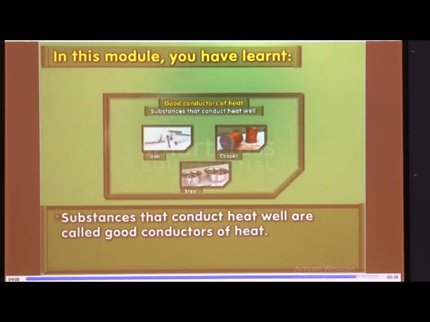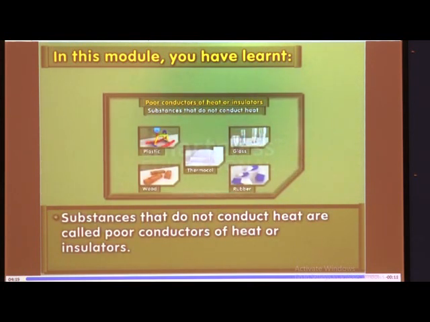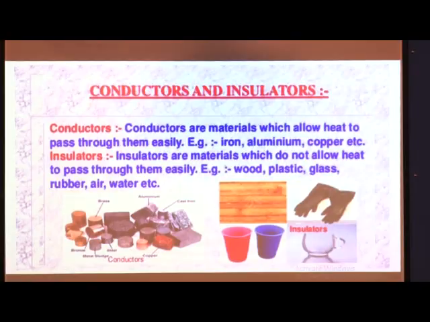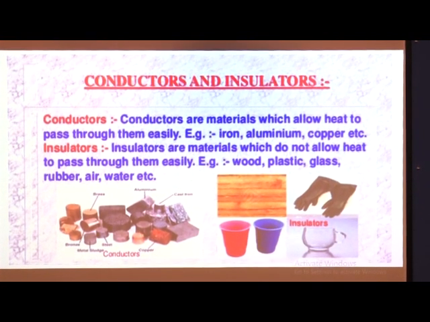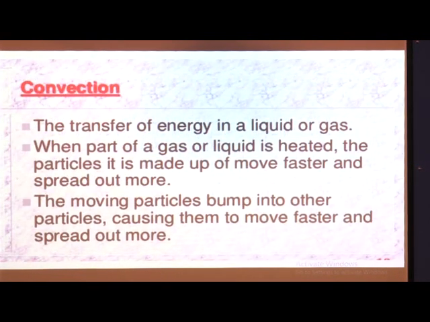Substances that conduct heat well are called good conductors of heat. Substances that do not conduct heat are called poor conductors of heat or insulators. So hope you understood what conduction means exactly and what is meant by conductors and insulators. So next we will start the next point, which is convection.